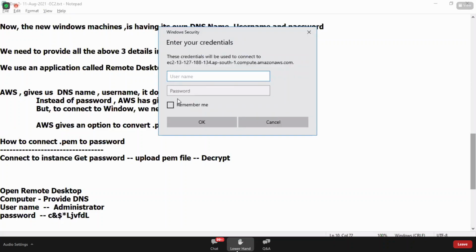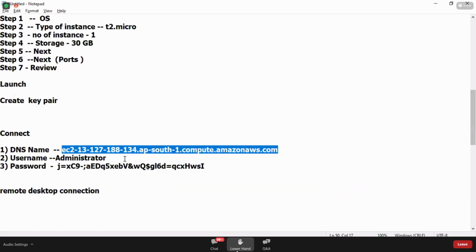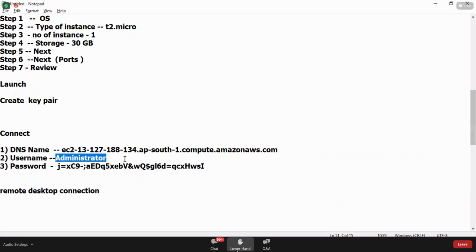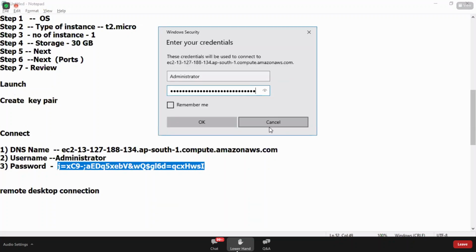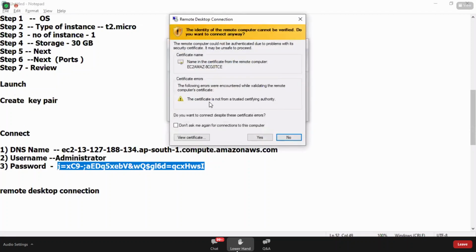It is asking for username and password. Click on OK. Please observe what happens. Are you sure you want to connect to this computer? Yes.